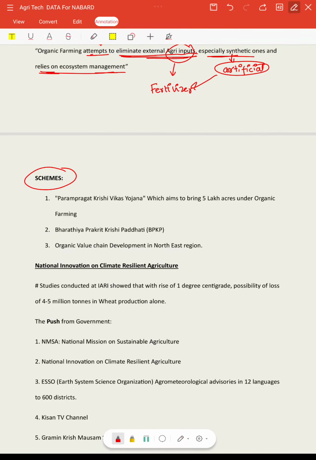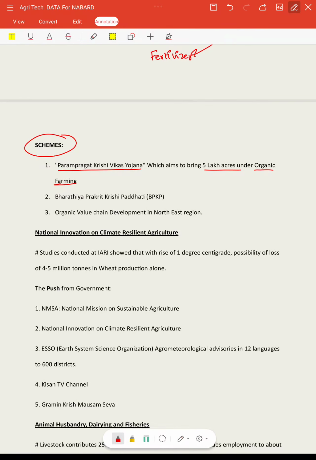So to promote organic farming, the government has brought the Paramparagat Krishi Vikas Yojana. The main aim is to bring 5 lakh acres under organic farming. And we have the Bharatiya Prakritik Krishi Paddhati.